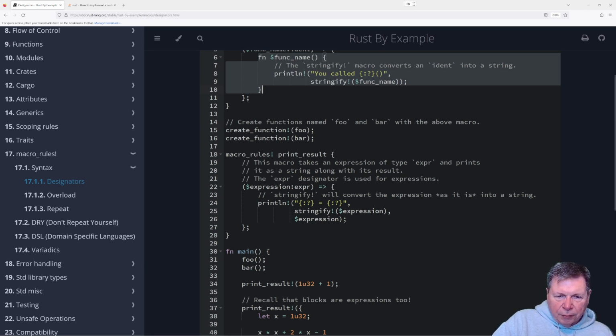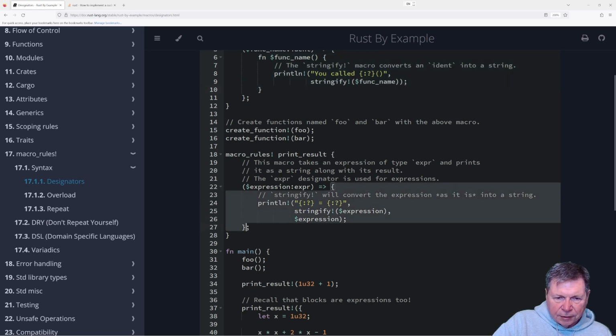Okay, macro_rules! print_result. So here, there's the one set of curly brackets that goes there, and we do the print. So stringify will convert the expression as it is into a string. So print_result, stringify expression, the parameter is expression, and then, oh, okay, stringify expression equals expression.